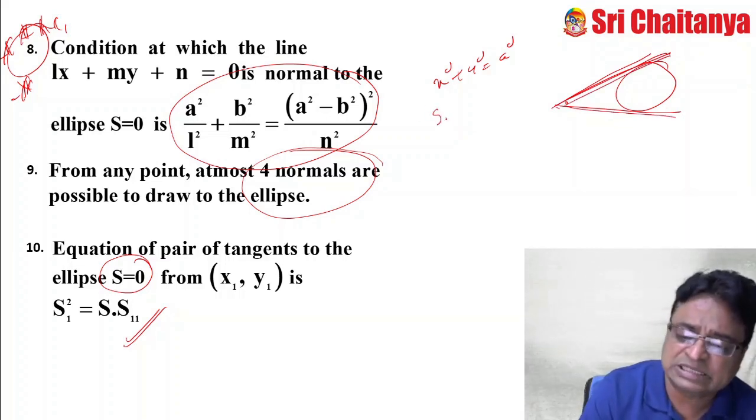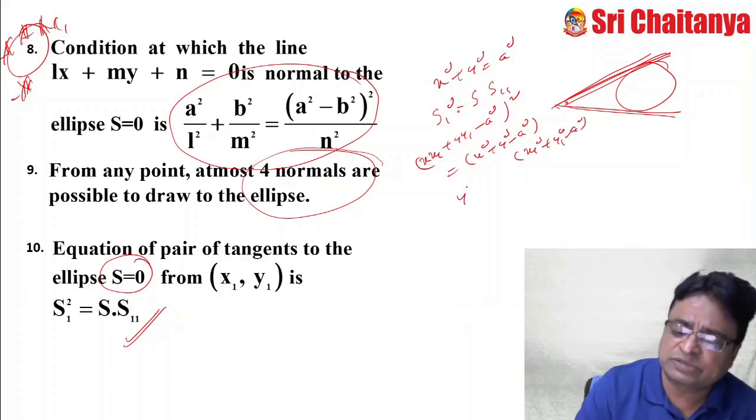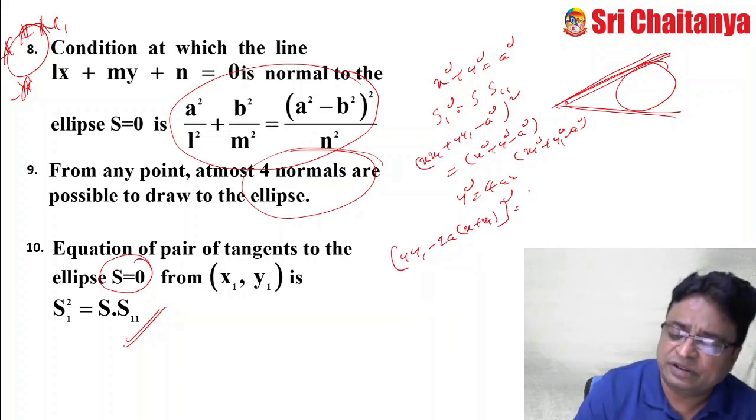This is the formula: S1 square is equal to S into S11. What is S1 square? (x x1 plus y y1 minus a square) whole square is equal to S, meaning (x square plus y square minus a square), into S11, meaning (x1 square plus y1 square minus a square). Like that for the parabola y square is equal to 4ax: (y y1 minus 2a into (x plus x1)) whole square equal to (y square minus 4ax) into (y1 square minus 4ax1).